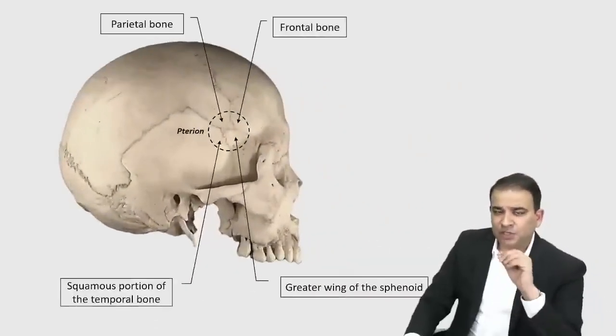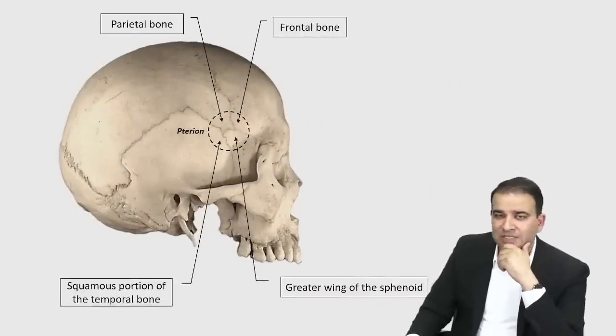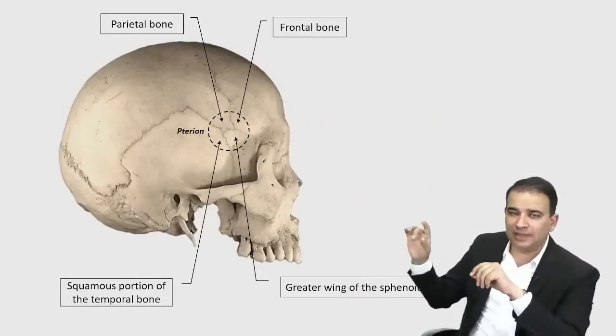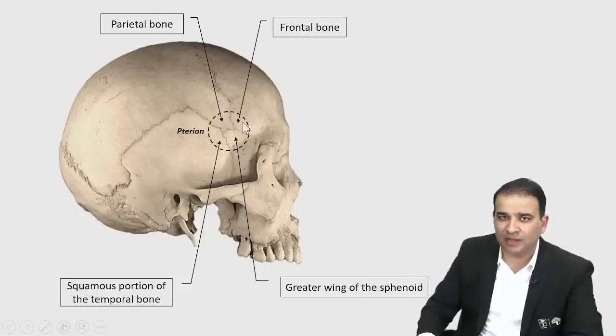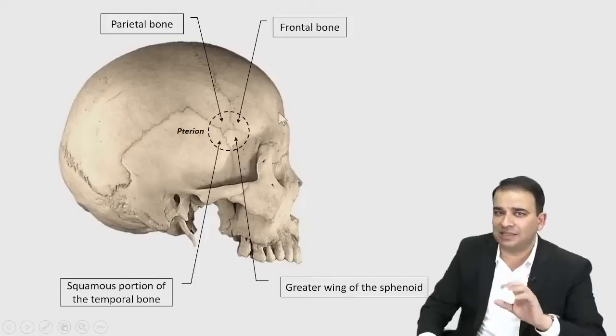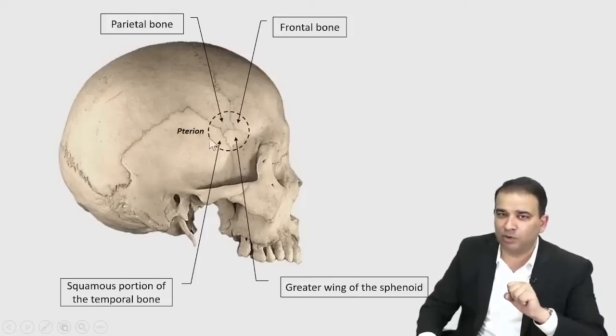Okay, now another question which is also asked more than once here is about the pterion, guys. The meeting point of 4 bones. First of all, look at that H-shaped suture that you're looking at here. What 4 bones are meeting in the pterion? The frontal bone and parietal bone, everyone remembers. The frontal bone is contributing, the parietal bone is contributing to it. Now you should know precisely which 2 other bones are contributing to it.